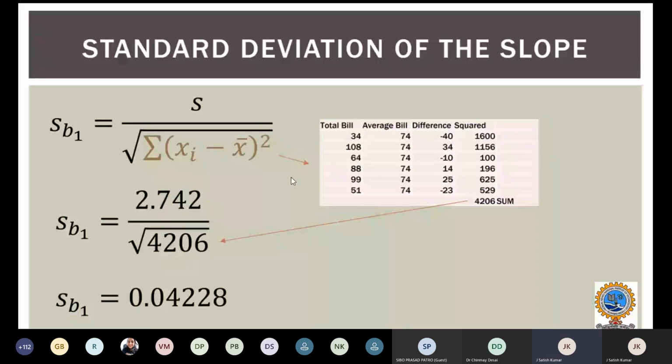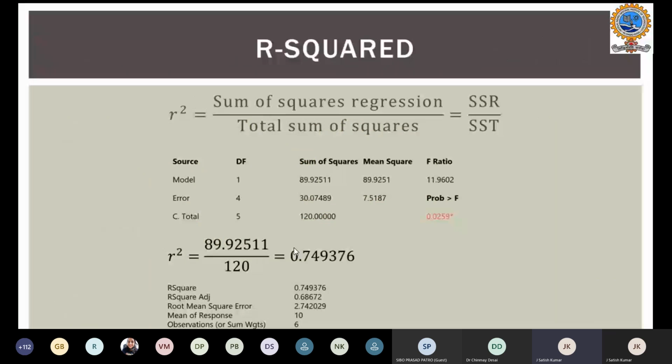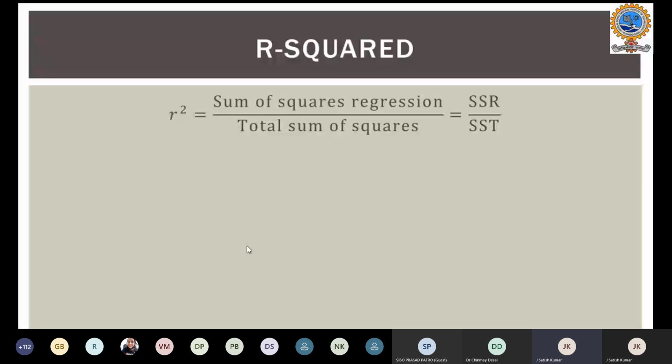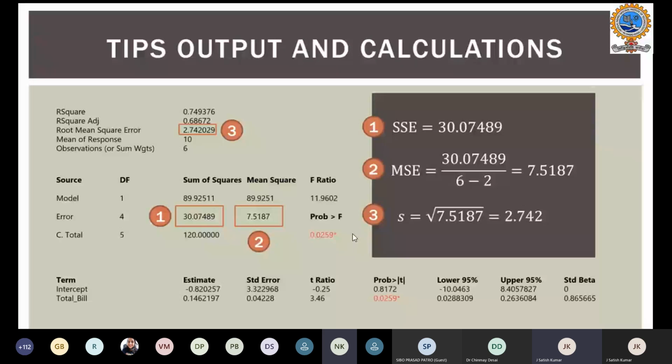You take the total bill and the average bill, calculate the difference and the squared value, and the standard deviation of the slope is determined by the above equation. In our case, we calculated S here, the standard error, as 2.742.